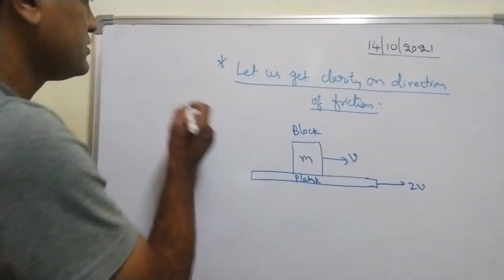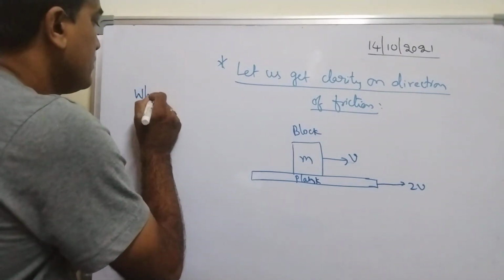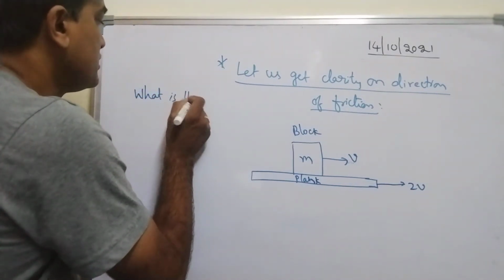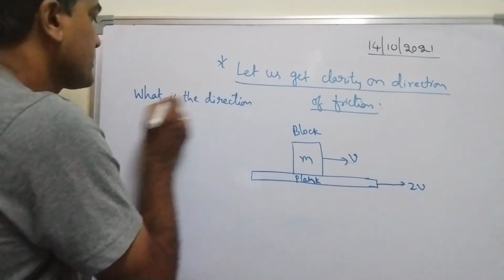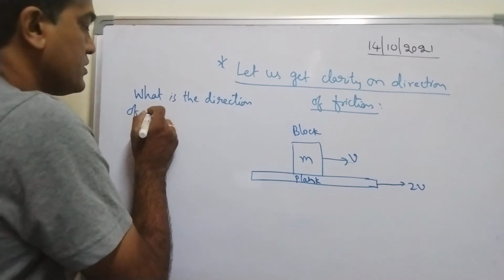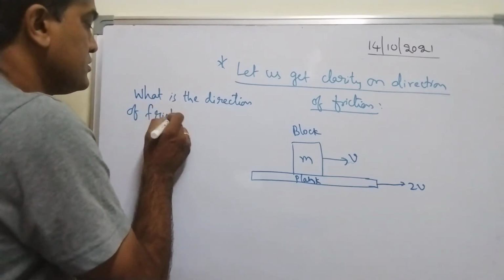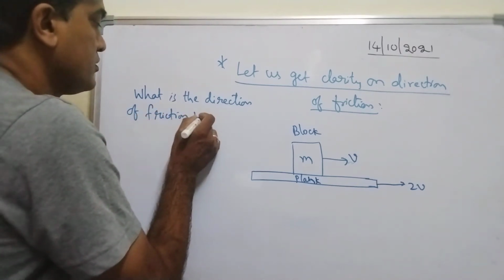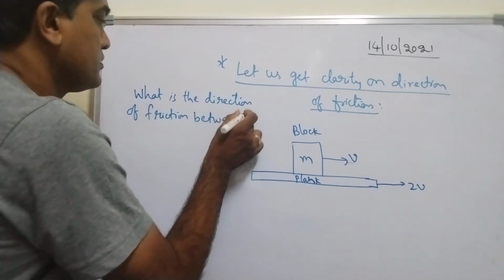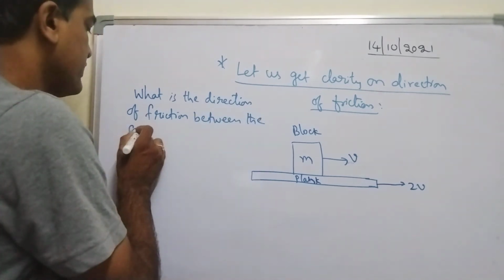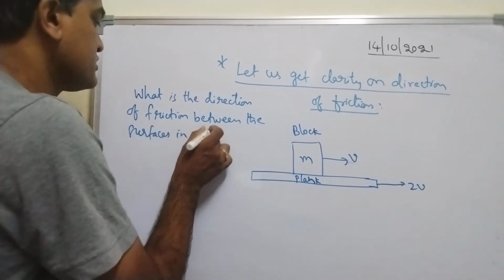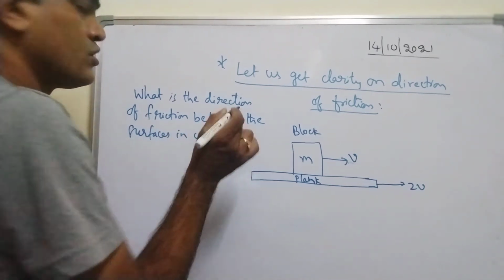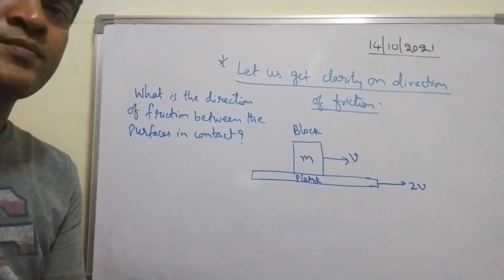Let me write the question. What is the direction of friction between the surfaces in contact? This is the question.